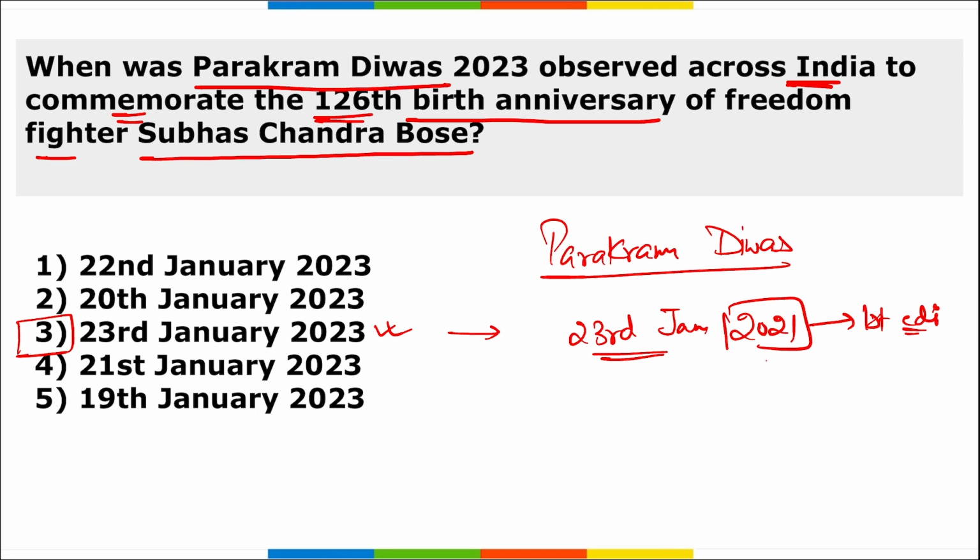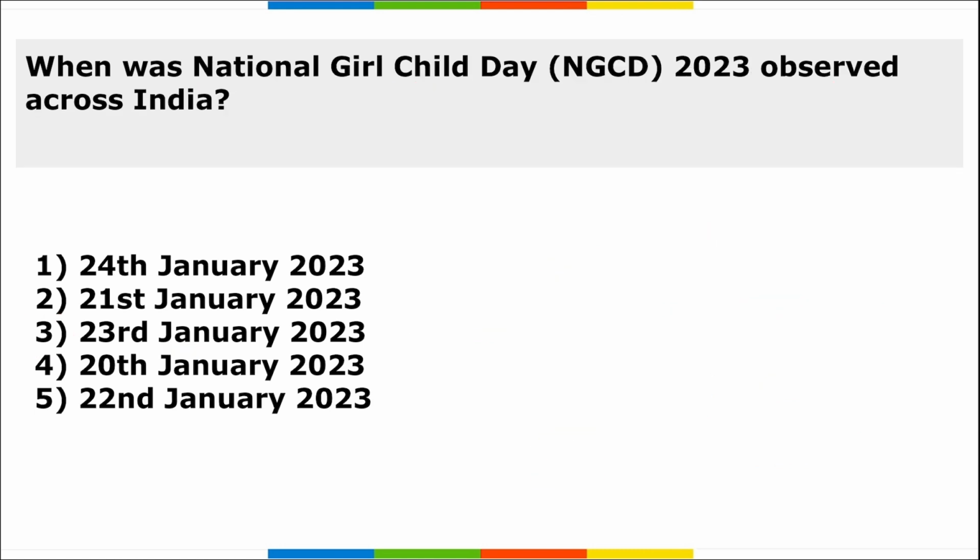It was the 124th birth anniversary of Netaji Subhash Chandra Bose in 2021. So it is 23rd of January, and this year it was the third edition of this day.